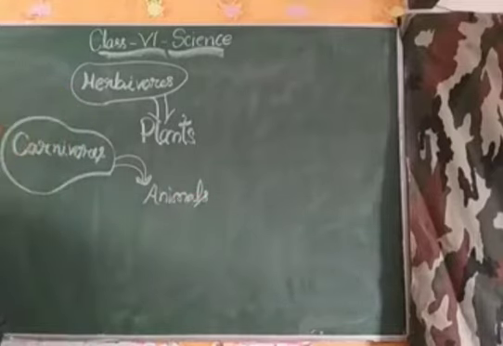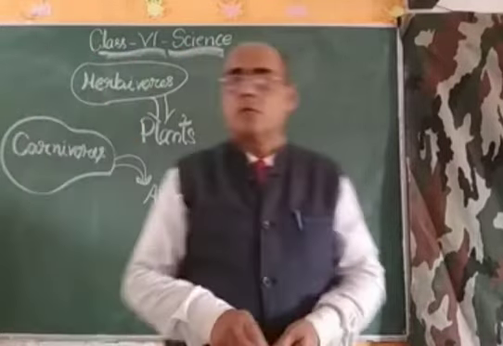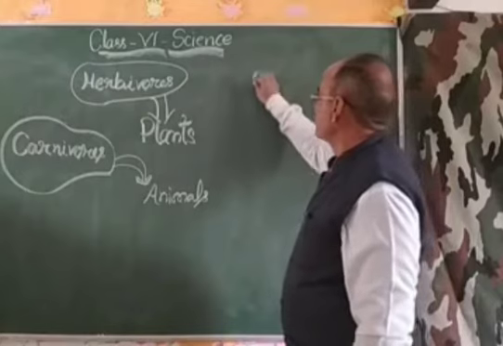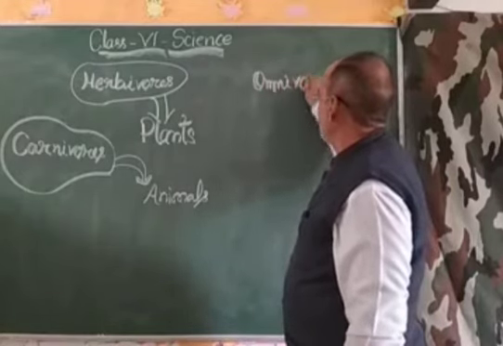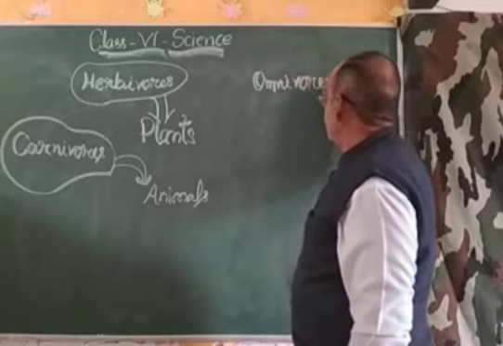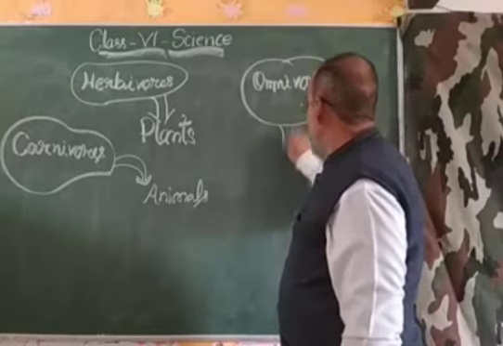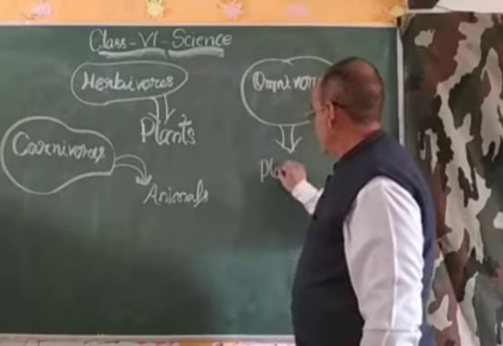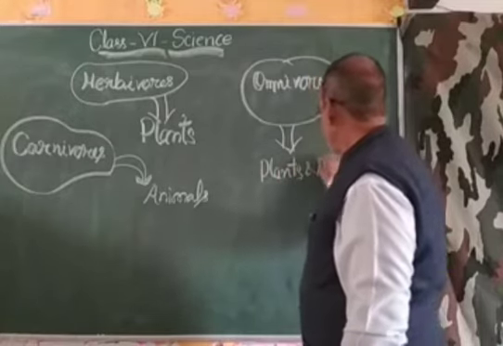And the third one is the omnivores. Omnivores are dependent on both plants and animals.